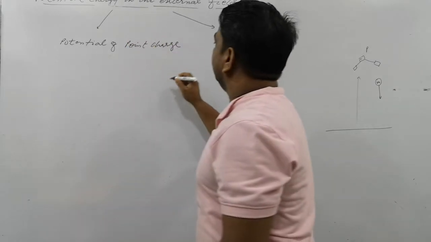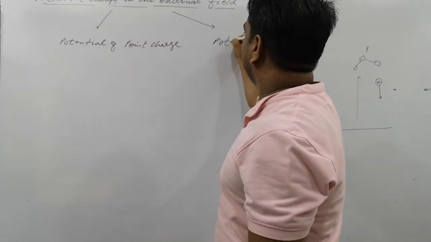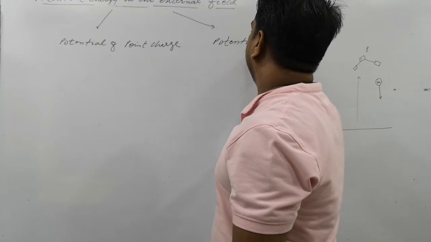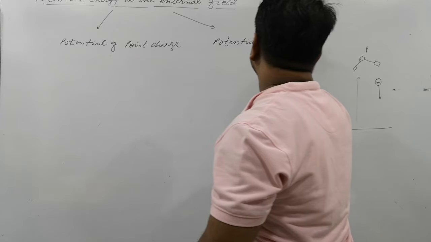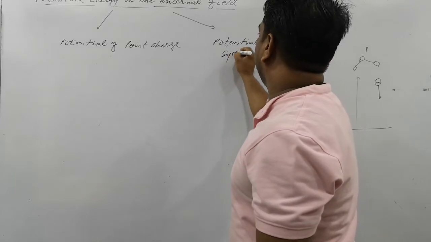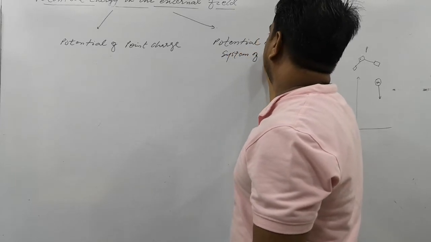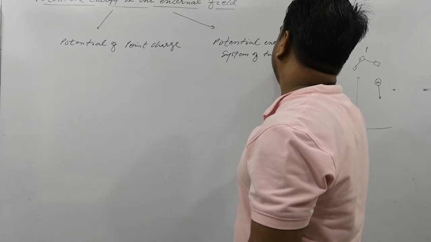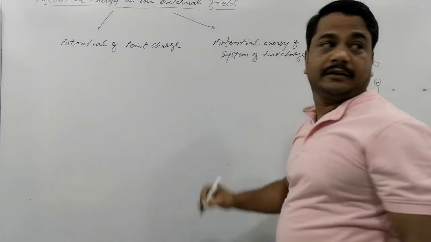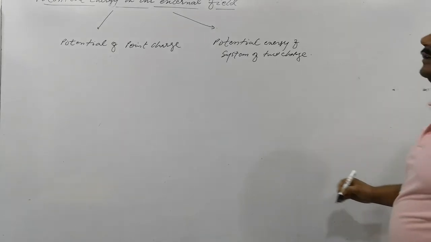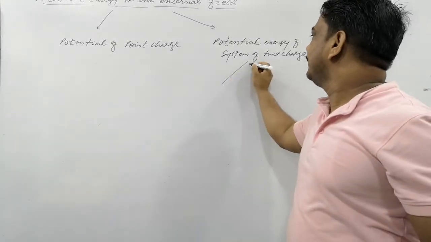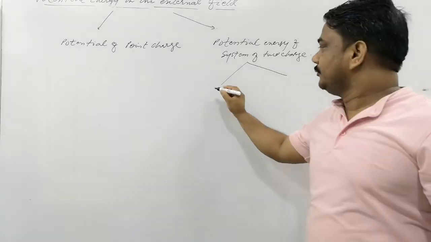And second, potential energy of a system of two charges. System of two charges can be two positive charges.